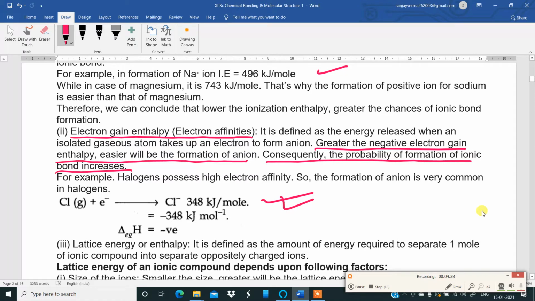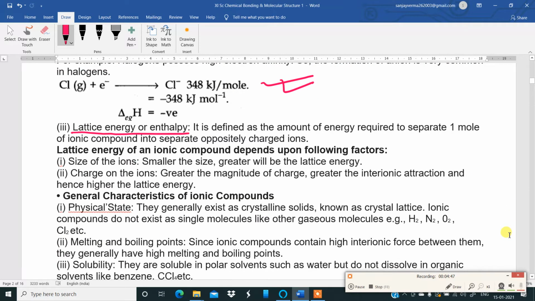The third factor is lattice energy, crystal formation energy. Now, please try to remember the meaning of lattice energy. It is a new word for you all. Lattice energy is defined as the amount of energy required to separate 1 mole of ionic compound into separate oppositely charged ions.